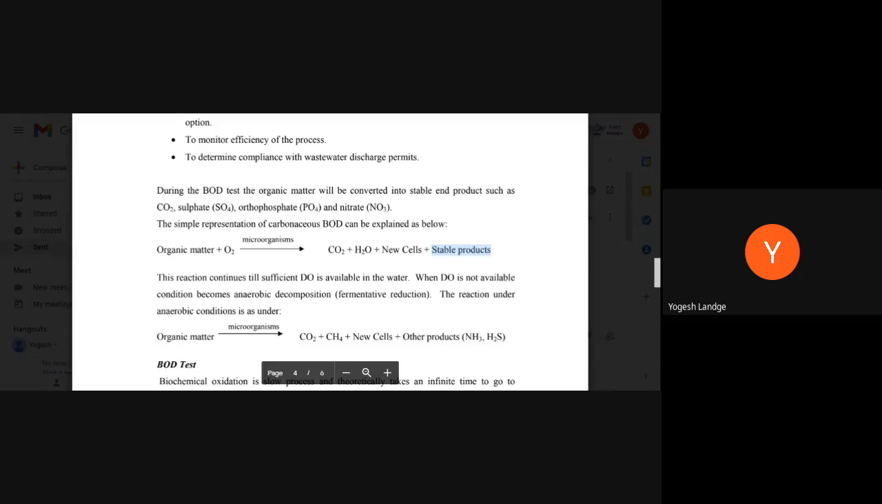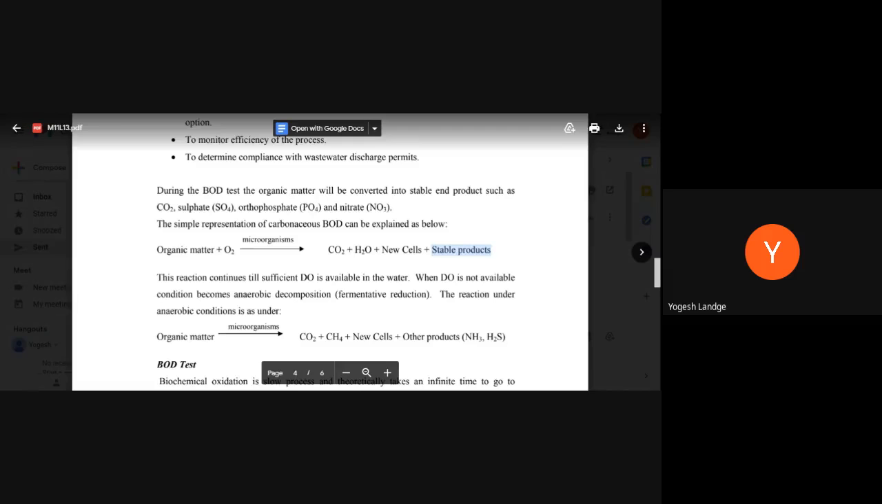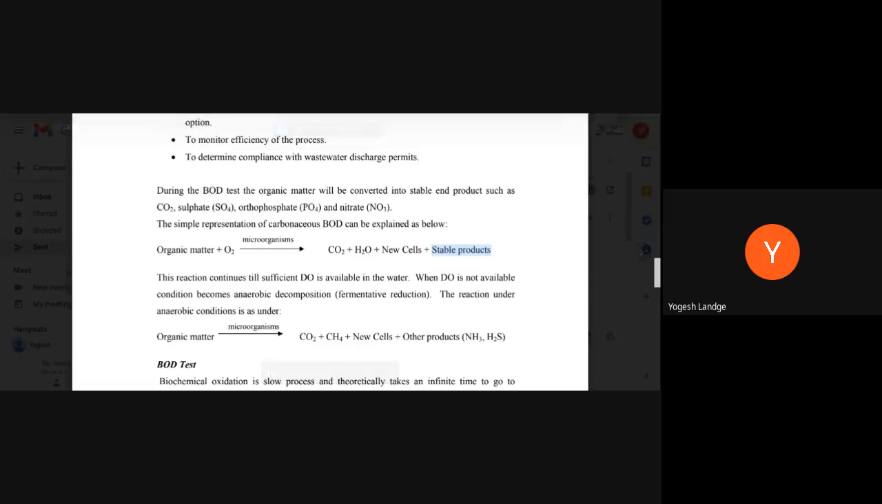But this reaction is carried out when the oxygen is insufficient or has been totally consumed by the microorganisms, and if organic matter is still present and we are not introducing oxygen, then this reaction is carried out.